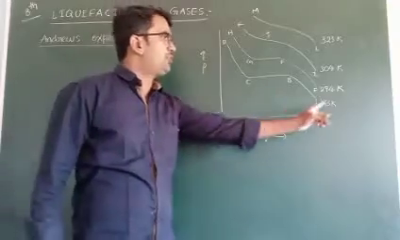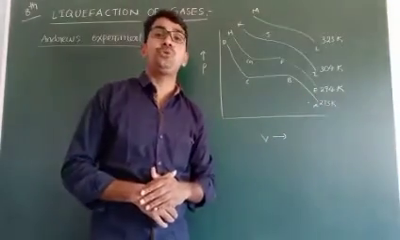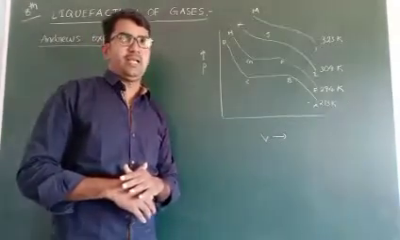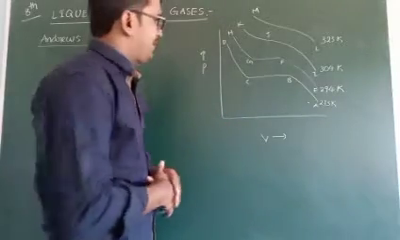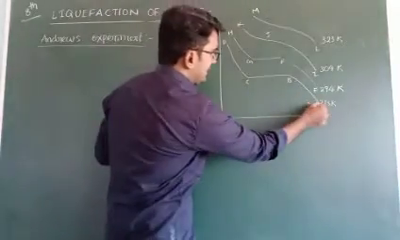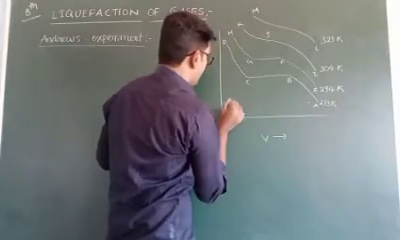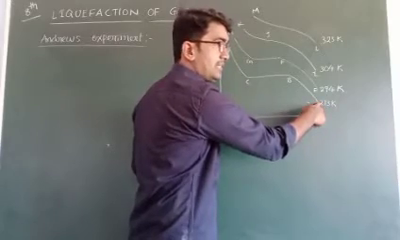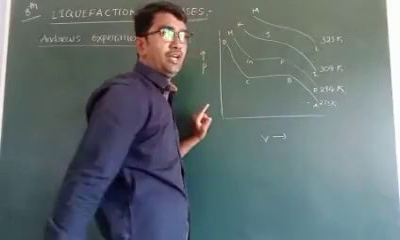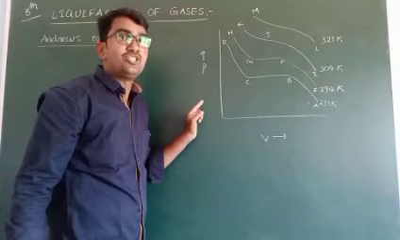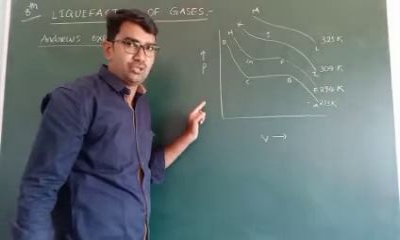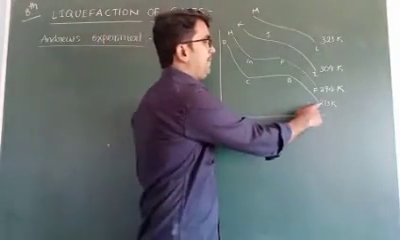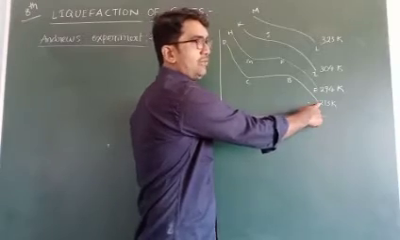First, 273 Kelvin. Initially this is the pressure, and this is the volume of the gas. This is maintained at 273 Kelvin, which is nothing but 0 degree centigrade. At this temperature, at low pressure, we observe completely gaseous carbon dioxide.